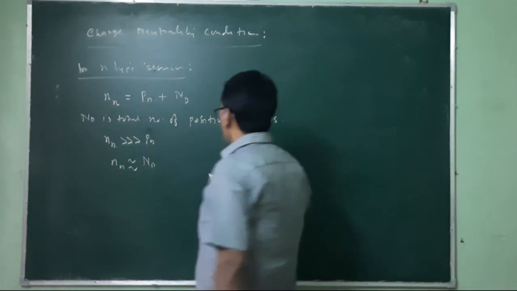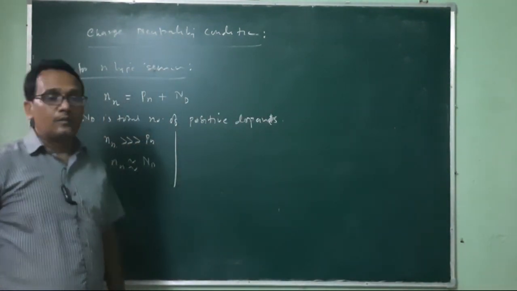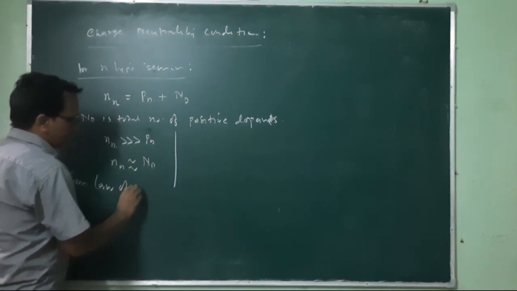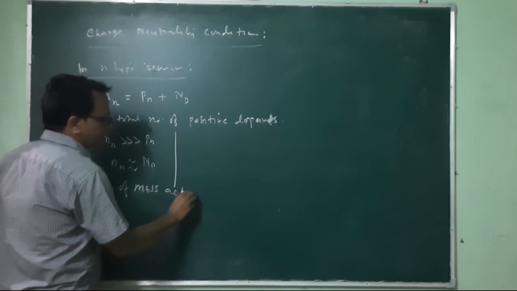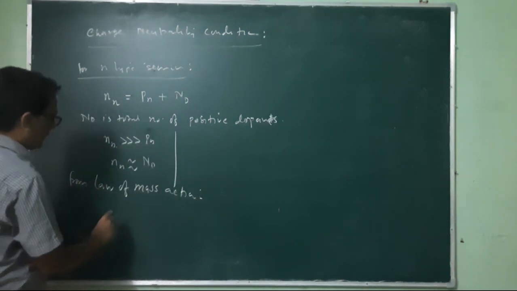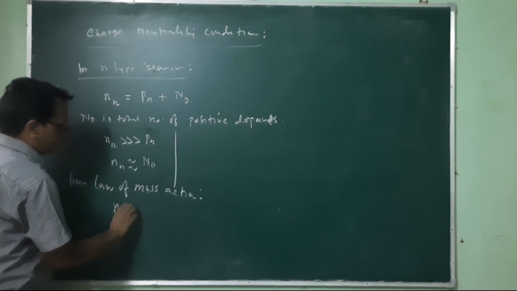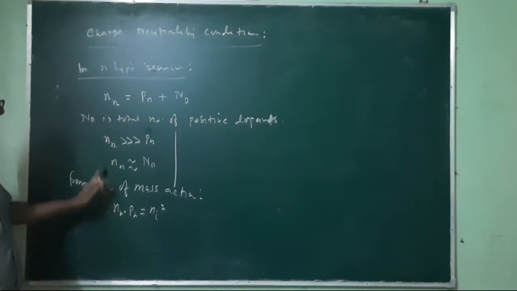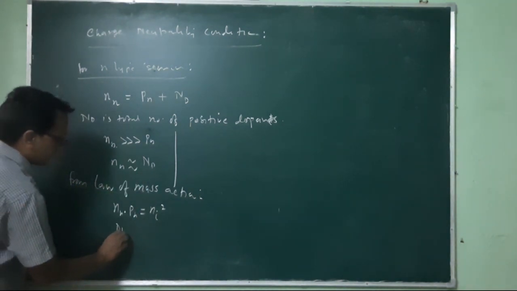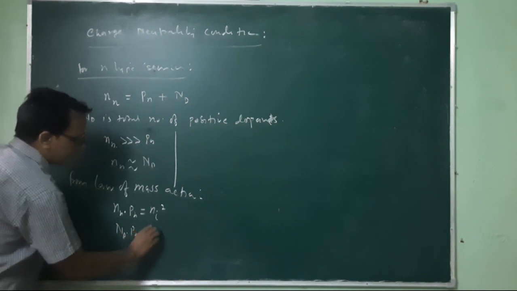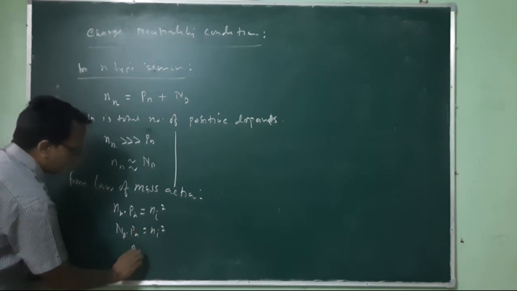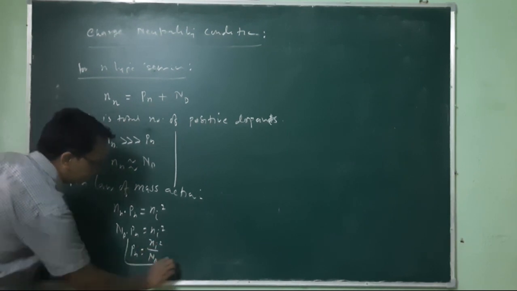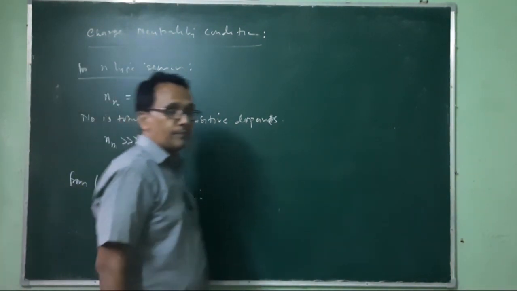And if we use the law of mass action, for this n-type semiconductor, Nn multiplied by Pn is equal to Ni square. And this Nn can be written as Nd, so Nd multiplied by Pn is equivalent to Ni square. So one will have Pn equivalent to Ni square by Nd. This is for the n-type semiconductor.